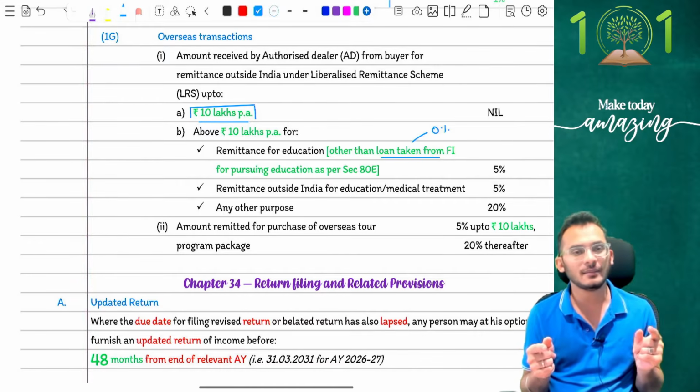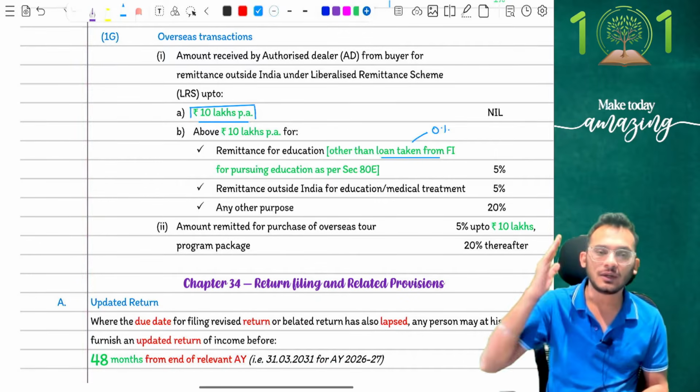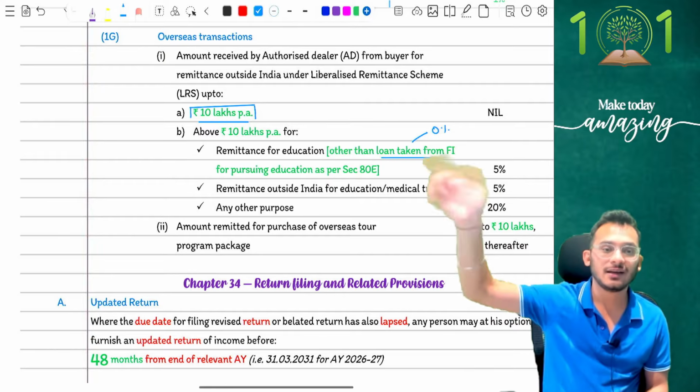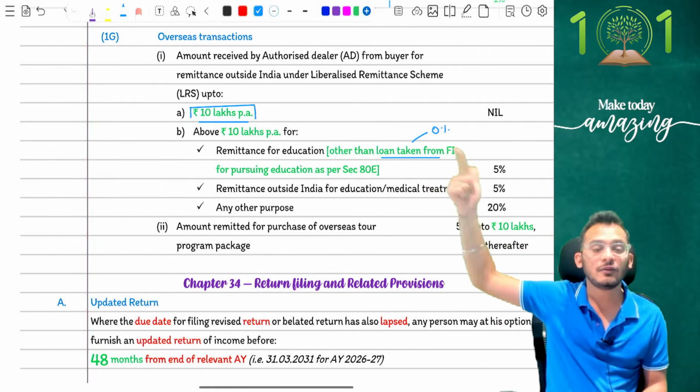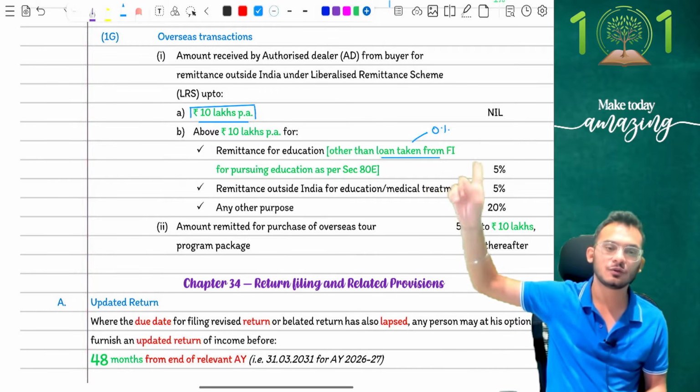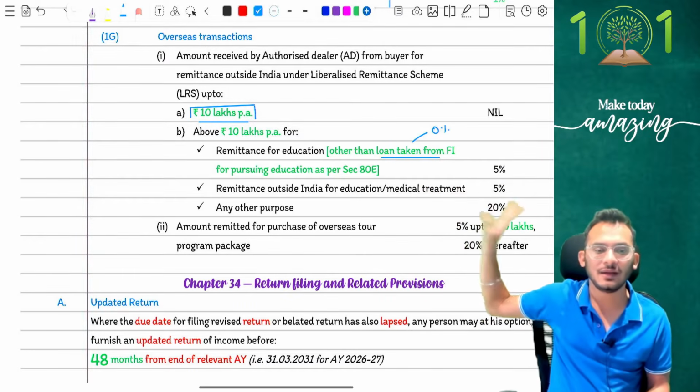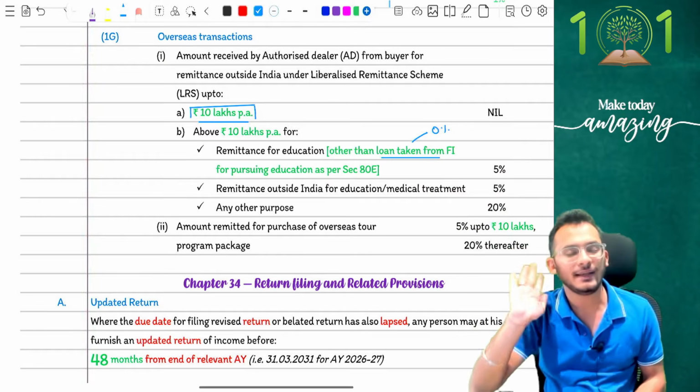So what does LRS say, people? LRS says up to 10 lakh rupees, no TCS. After 10 lakh rupees, if you're going to make the payment for educational loan purposes, no TCS. If you're going to make payment for education from your own sources, 5%, medical reason 5%, any other reason 20%.